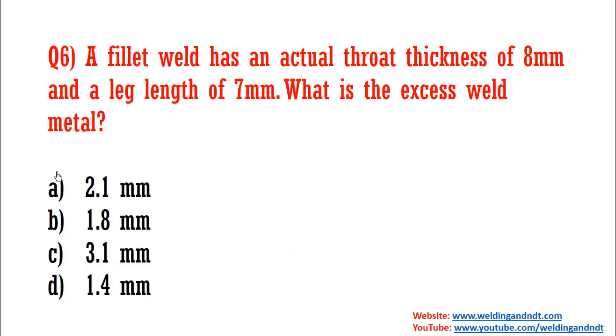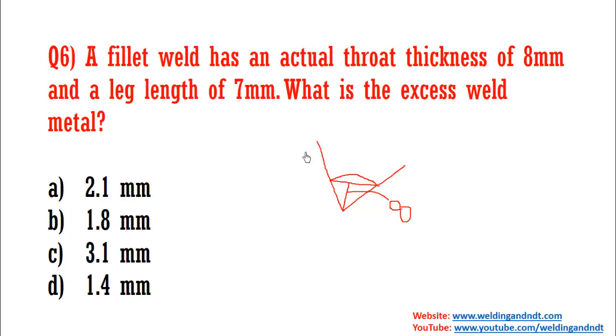Now question number 6, a fillet weld has an actual throat thickness of 8 mm and leg length of 7 mm. What is the excess weld metal? So what it is saying, suppose this is a fillet weld. Now actual throat thickness is 8 mm. So the actual throat means this is 8 mm. Now there will be some excess weld metal like this. So the actual throat is 8 mm.